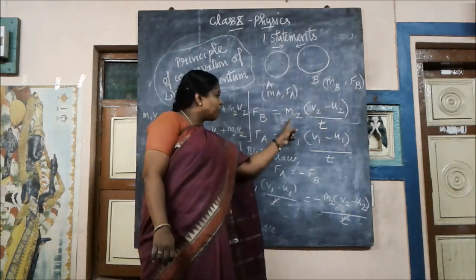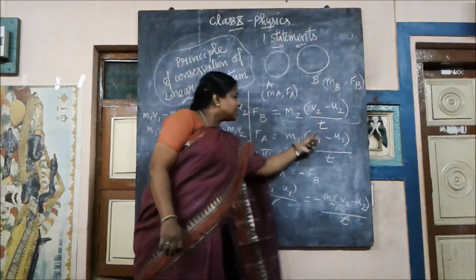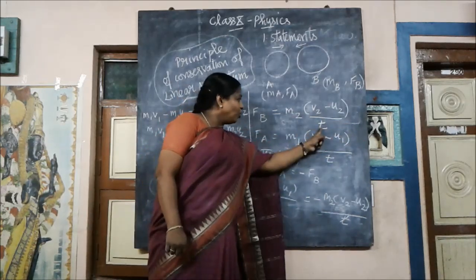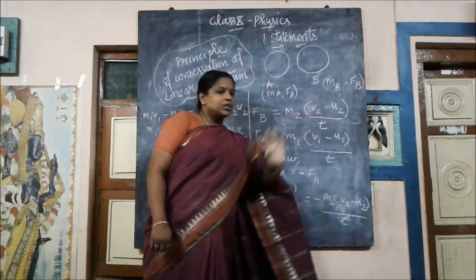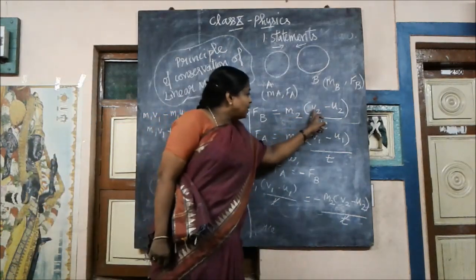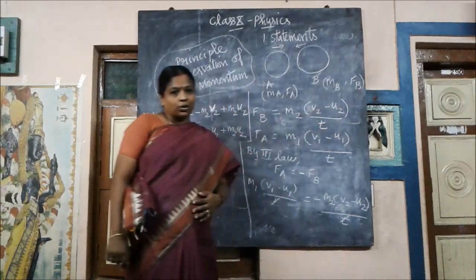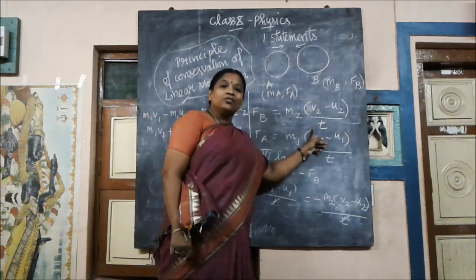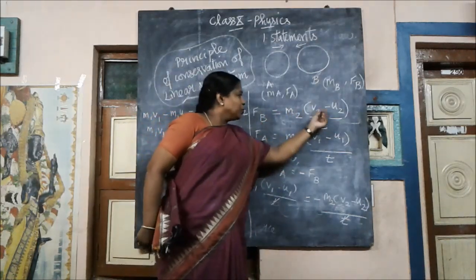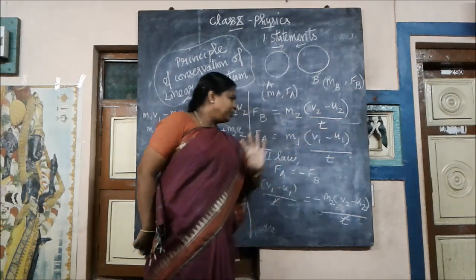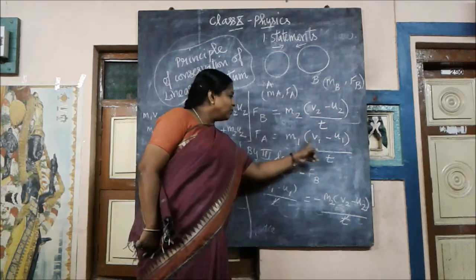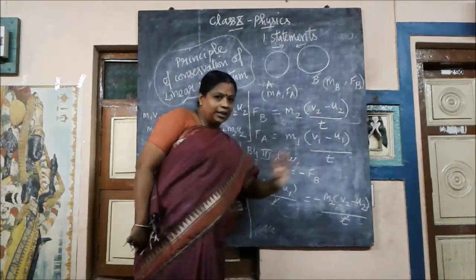FB is equal to mass into acceleration, second law. Acceleration means rate of change of velocity, right? So change means final velocity minus initial velocity, divided by time, gives you the rate. So FB we calculated as M2 into V2 minus U2 by T. Similarly for FA we will get M1 into V1 minus U1 by T.